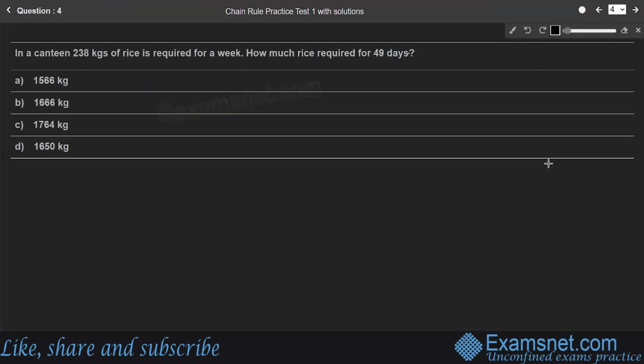Question number 4. In a canteen, 230 kgs of rice is required for a week. How much rice is required for 49 days? So for a week, which means for 7 days, 230 kgs of rice is required. Therefore, how much rice is required for 49 days?